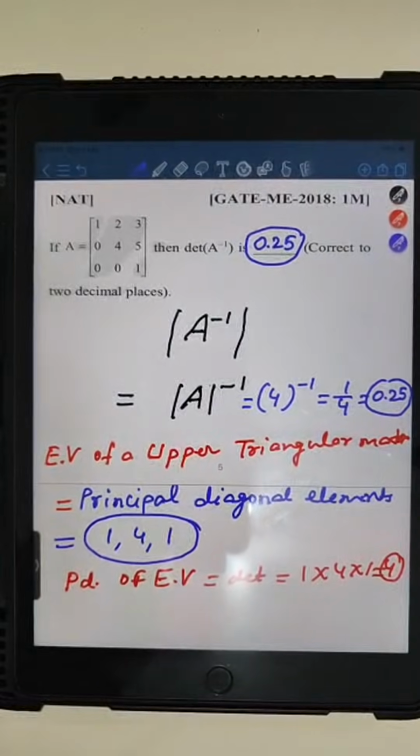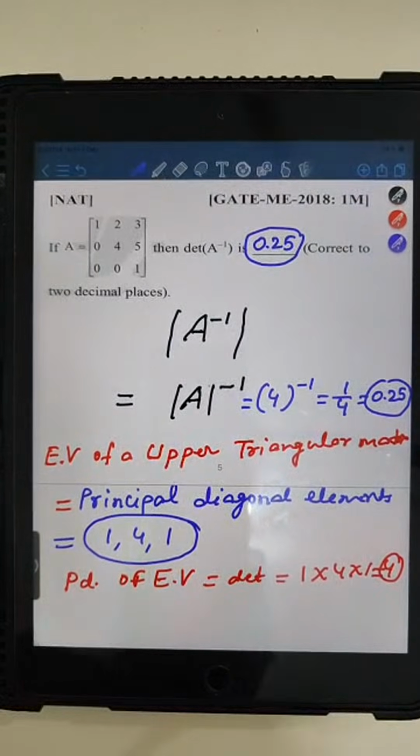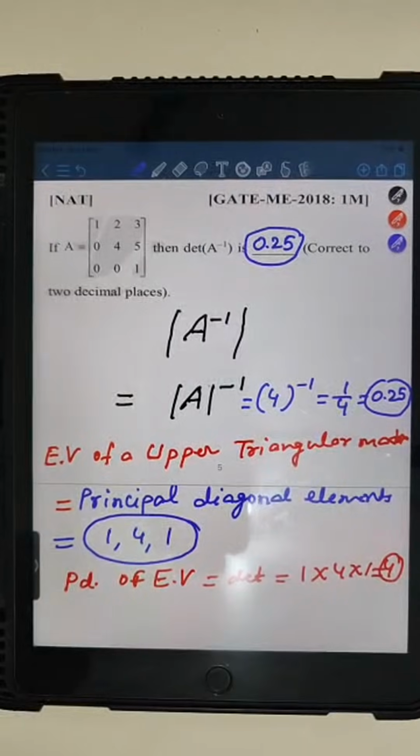Product of diagonal elements. Yes, Kaf, you are correct. The product of diagonal elements is equal to the determinant of an upper triangular or lower triangular matrix. Okay. Is this question correct? If everything is correct for this question, if you have understood this question correctly, then can we move to the next question?